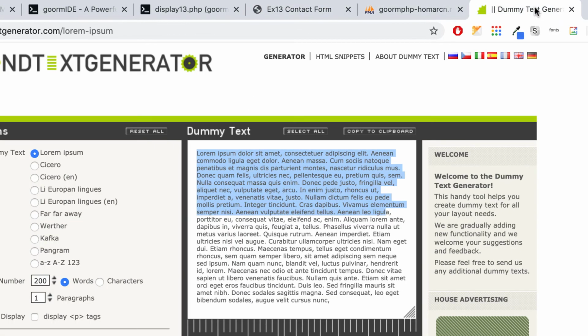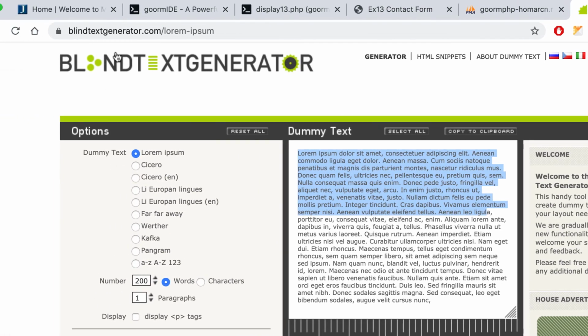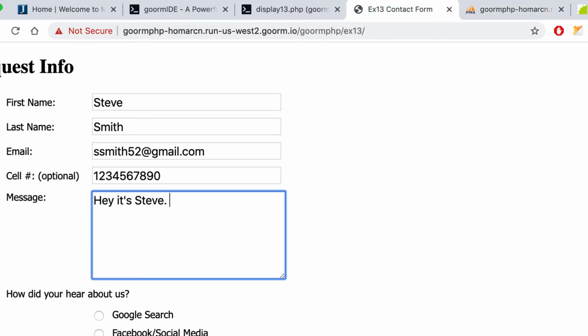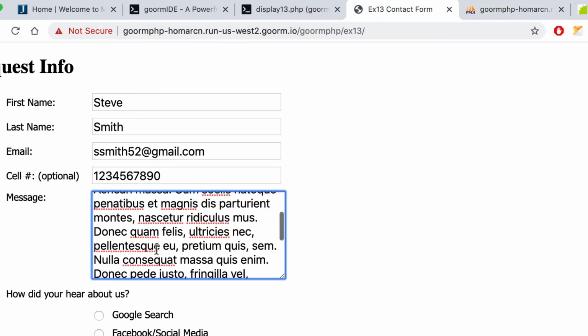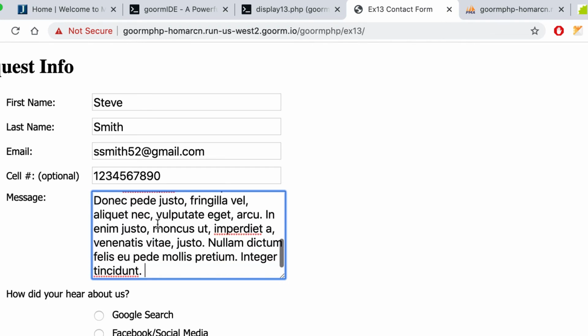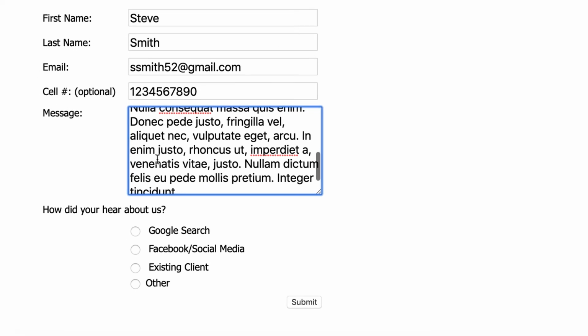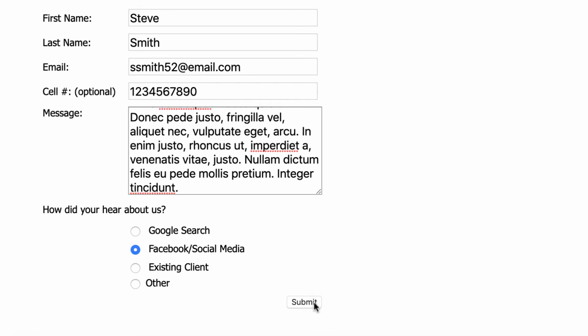So I'm going to go to blindtextgenerator.com, and I'm going to copy this bunch of text here because he has a lot to say. I'm going to go back here, and right after here I'm going to paste this. So Steve has a lot to say, and I just want to show what happens with that. So this is his message that he's sending, and he found out about us through Facebook, and then we're going to hit submit. So this should jump to the display 13.php page.